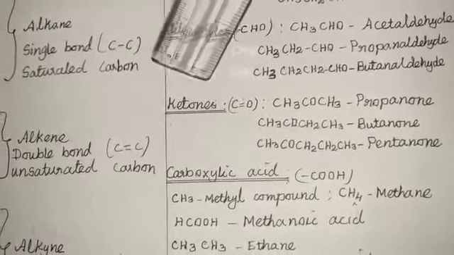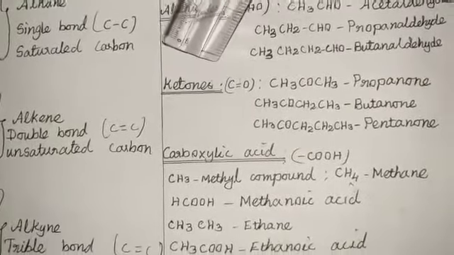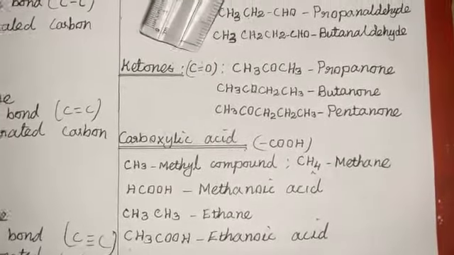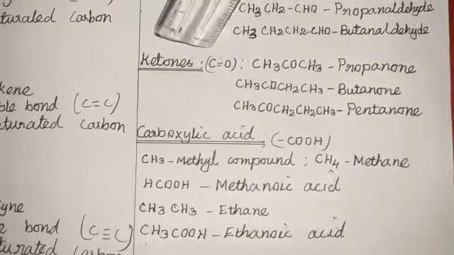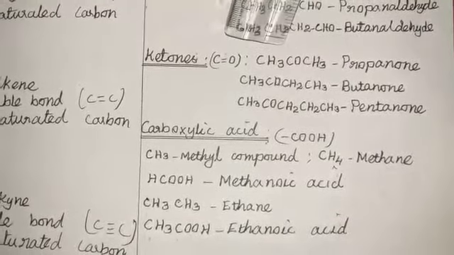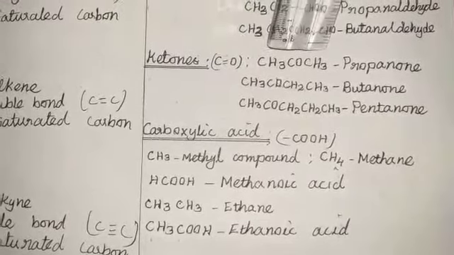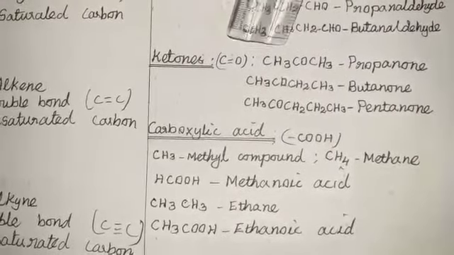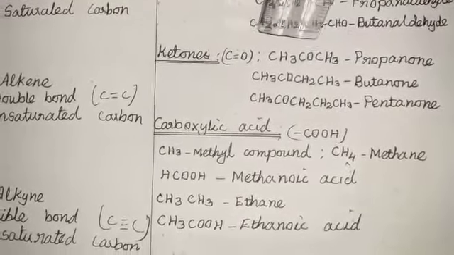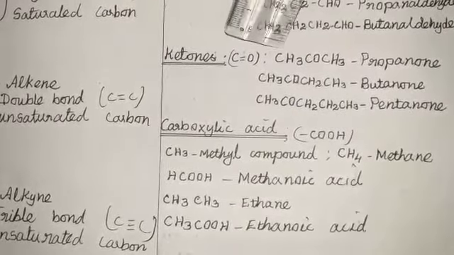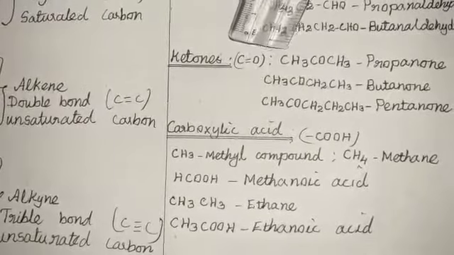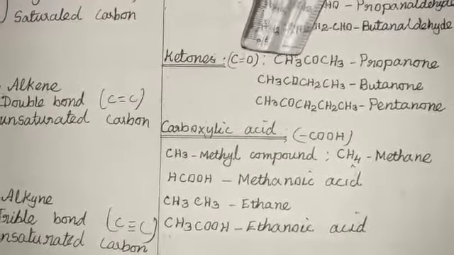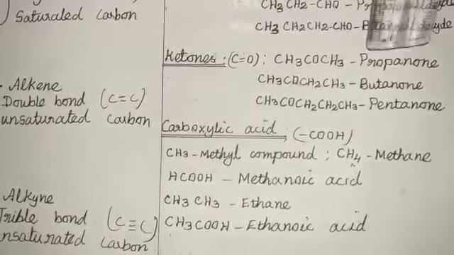Okay. The next one is the ketone functional group. The ketone functional group is C double bond O. CO is the ketone functional group. The first one is CH3COCH3. There are 3 carbon atoms present here: 1, 2, 3. There are 3 carbon atoms present in this hydrocarbon, and it is called propanone.